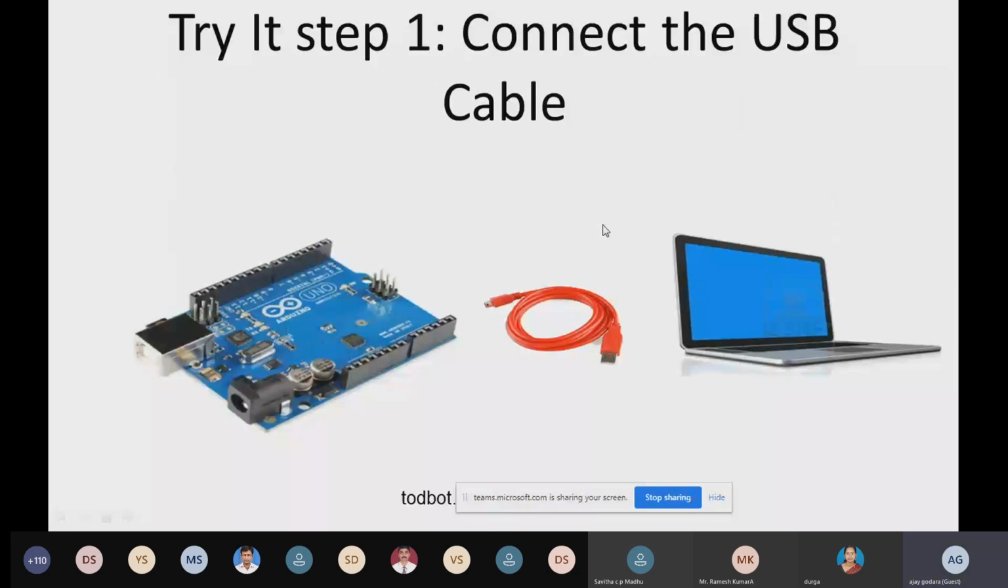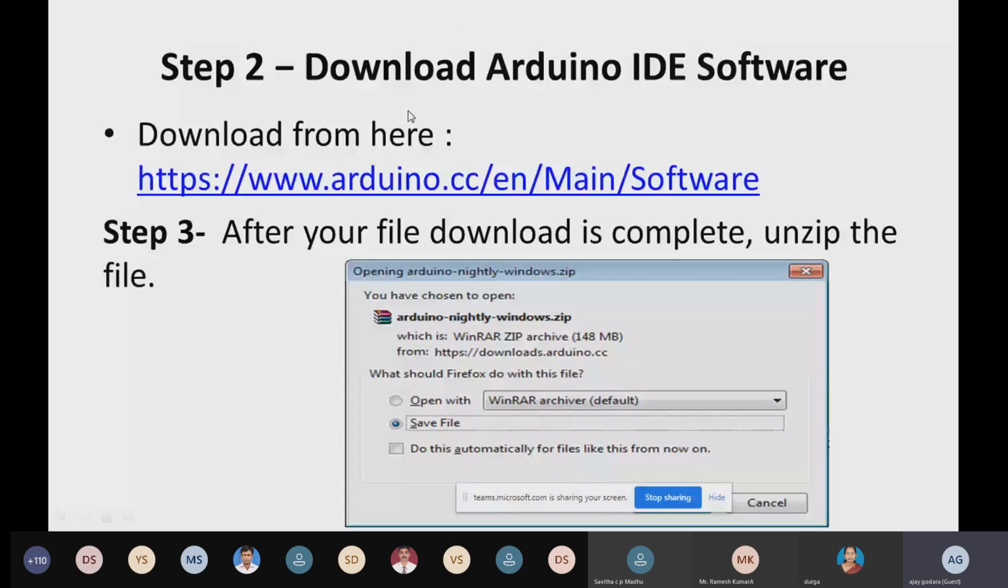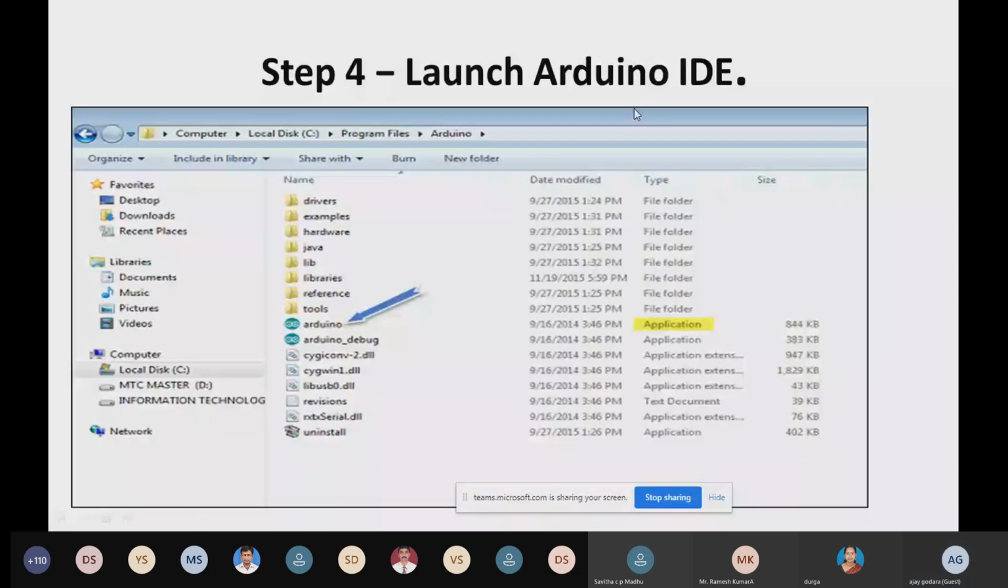So I'm going to share with you how you can upload your code to hardware, and how you can use graphical coding for writing code for hardware. You can download Arduino, or you can use the Arduino cloud version, which I'm going to use right now. These are the steps for using Arduino.